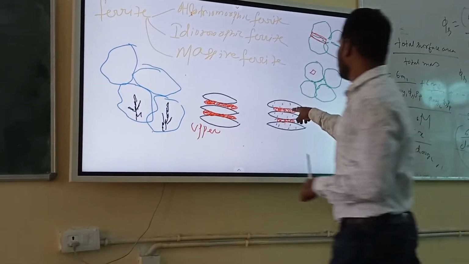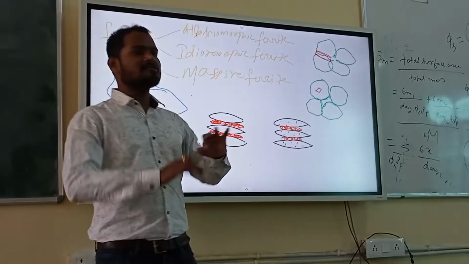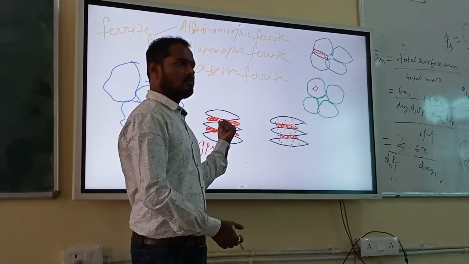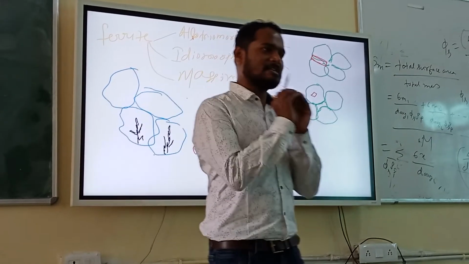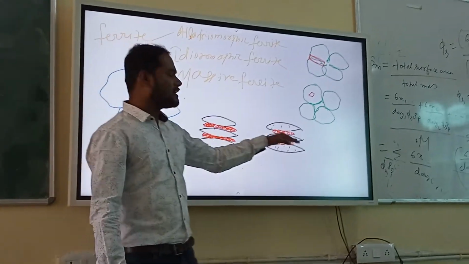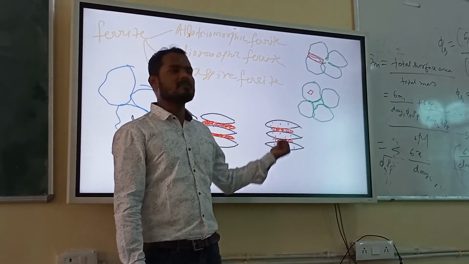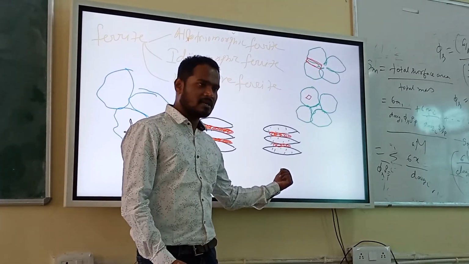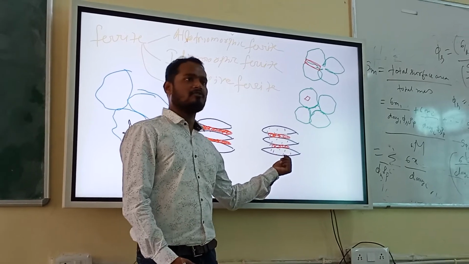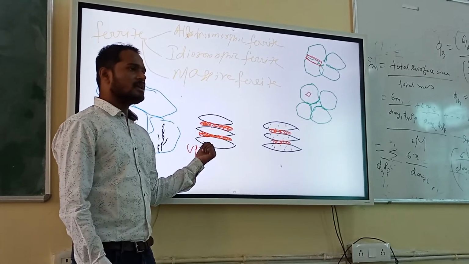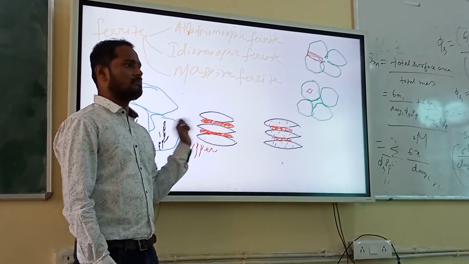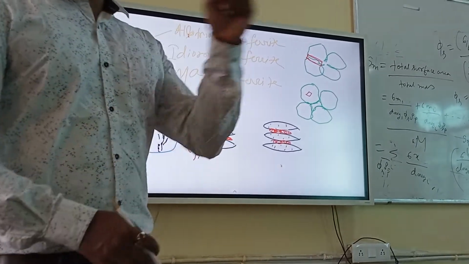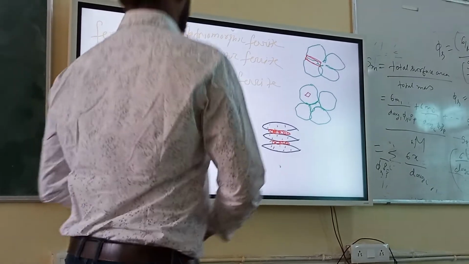So what is happening to the cementite? Cementite is getting distributed, right? Here there is no such distribution. Cementite is a precipitate. In upper bainite it is precipitating only in between the ferrite plates, but in lower bainite cementite precipitates both inside the plate and in between the plates. That you can tell. And another important point you have to remember. Okay, I will take that later.